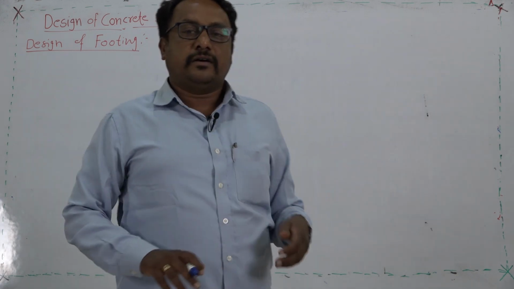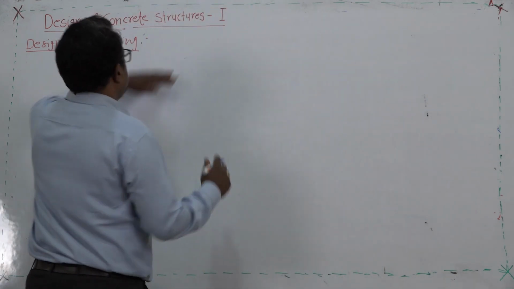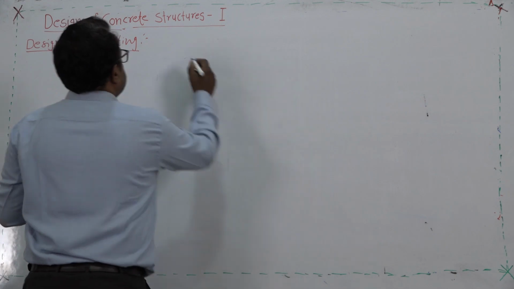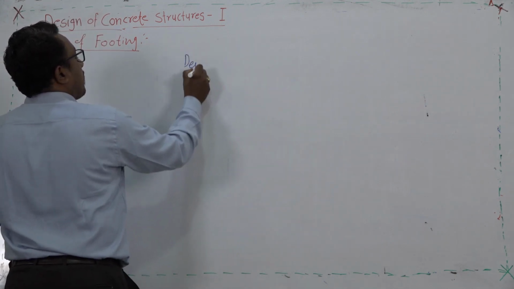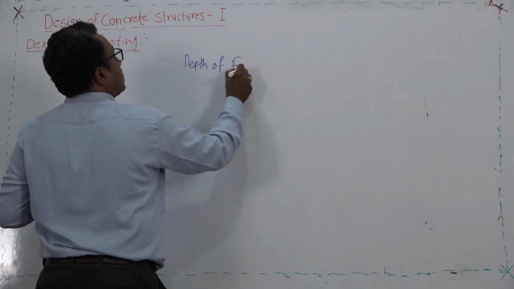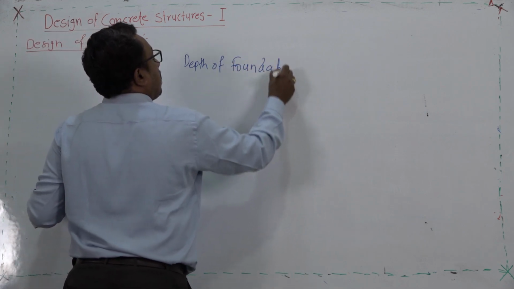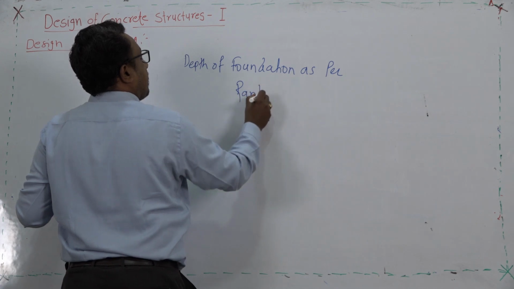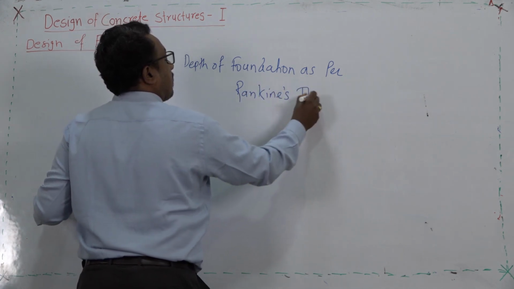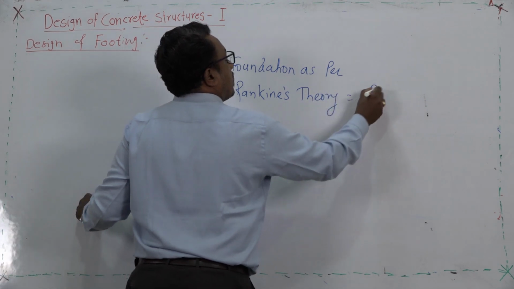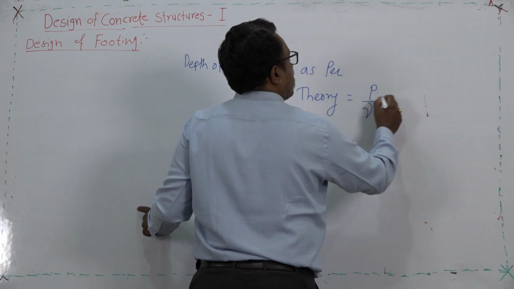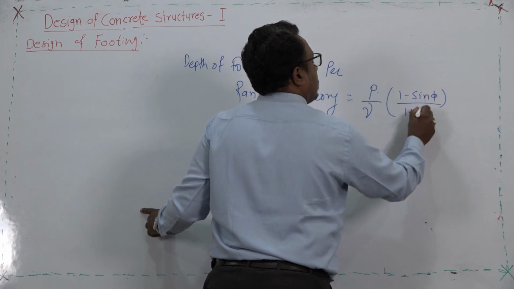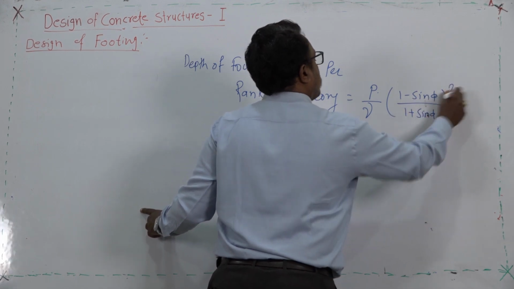One more thing that I would like to point out here. As per soil mechanics, the depth of footing or depth of foundation as per Rankine's theory is given by the formula P divided by gamma, times (1 minus sin phi divided by 1 plus sin phi) whole squared.